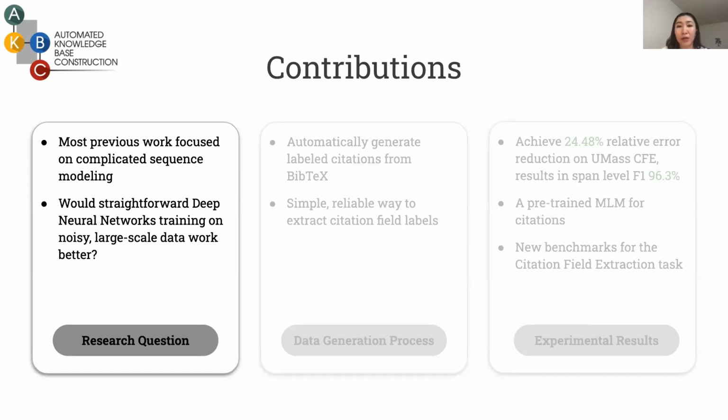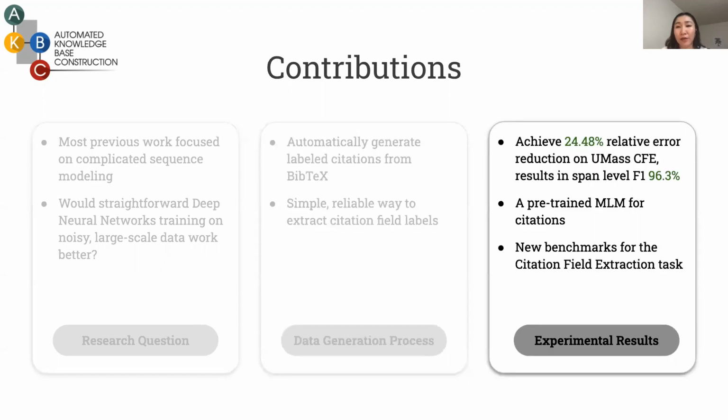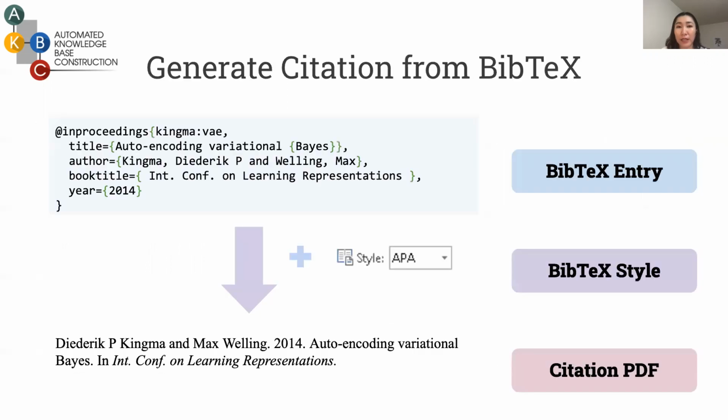In this work, we hypothesize that a straightforward deep neural network can achieve better performance given a sufficient amount of training data. Given that collecting human annotated data is costly, we propose to use a noisy auto-generated dataset. Firstly, we propose a simple and reliable data generation process using BibTeX technology. We then show that our dataset can be used to improve the performance on a human annotated dataset. We also introduce a new benchmark for the CFE task on the collected data.